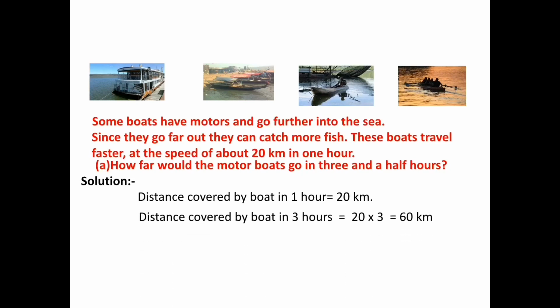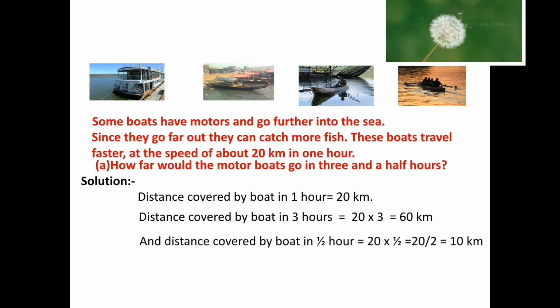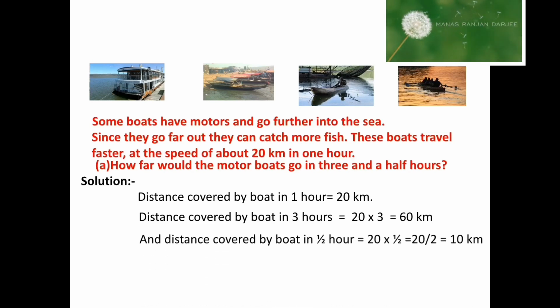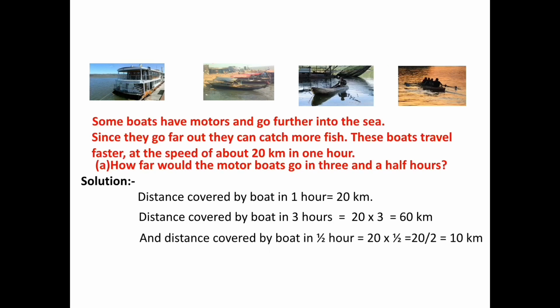Distance covered by boat in 1 hour is equal to 20 km. Distance covered by boat in 3 hours is equal to 20 into 3 is equal to 60 km. And distance covered by boat in half an hour is equal to 20 into half is equal to 20 by 2 is equal to 10 km. So, in 3.5 hours, the boat will go 60 plus 10 is equal to 70 kilometers.